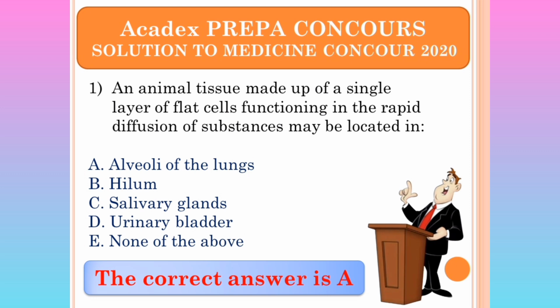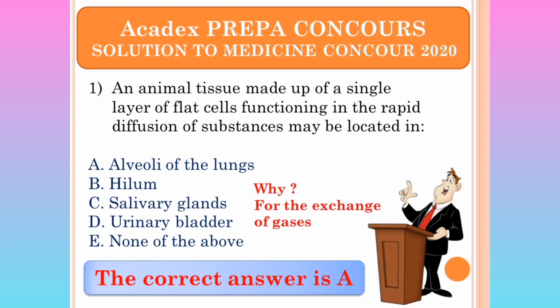So that it ensures rapid diffusion of substances in and out of the cell through those flat cells. So the preferred answer should be the alveoli of the lungs. That particular animal tissue, those flat cells, should be found in the alveoli of the lungs. Why?